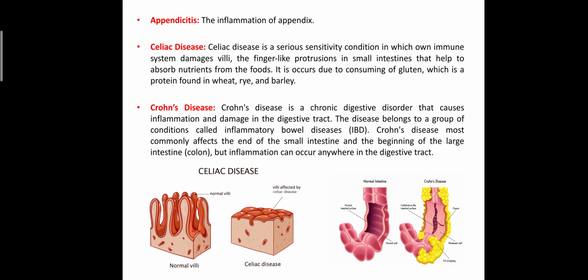At the same time, it can damage the villi and microvilli of the small intestine, which are helpful for the absorption of food. Due to destruction of the villi, serious inflammation can occur, and it can alter the absorption of nutrients from the intestine. That condition is known as celiac disease.